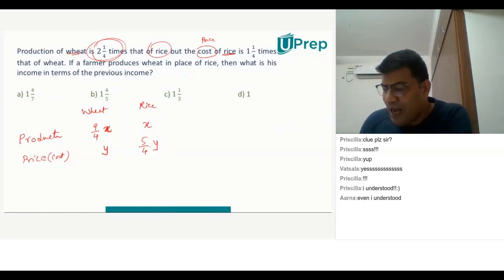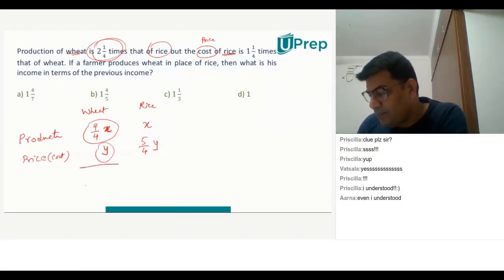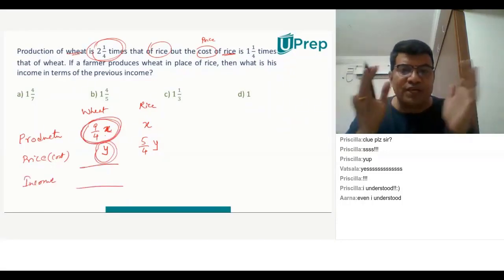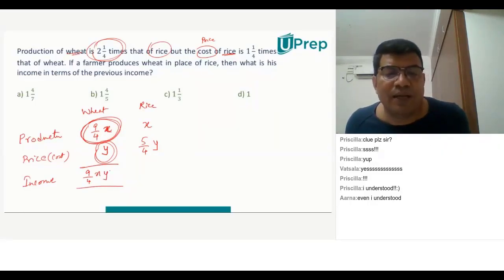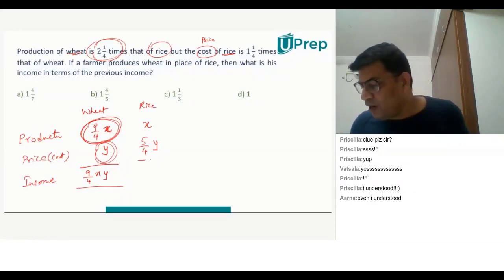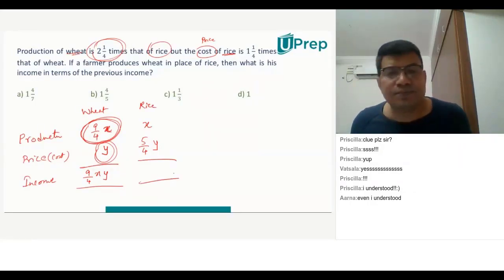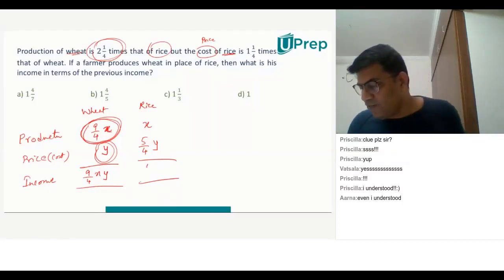Now tell me, I am producing 9/4x and my price is Y. What will be my income? I have so much of production, so 9/4x into y. Very good. It will be 9/4x into y. So 9/4xy is the income. Can anyone tell me what is the income from rice? 5/4yx. Very good. It will be 5/4 times of xy.